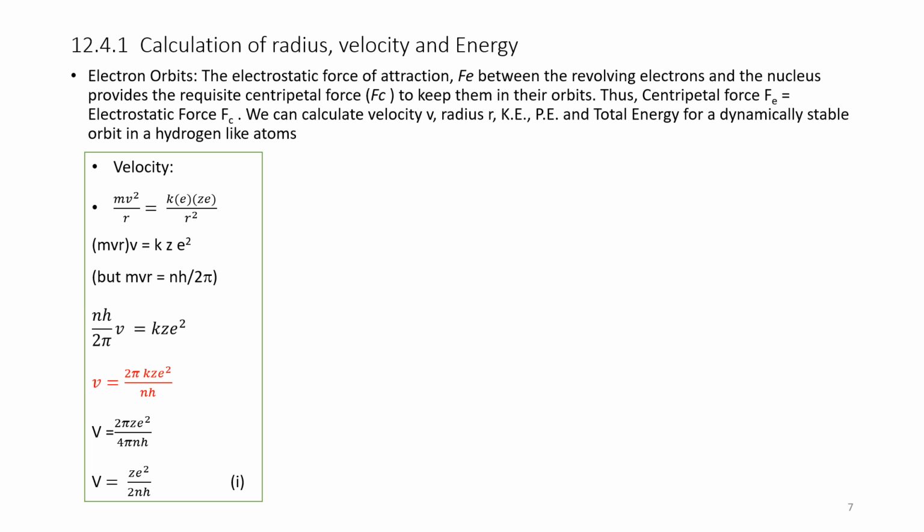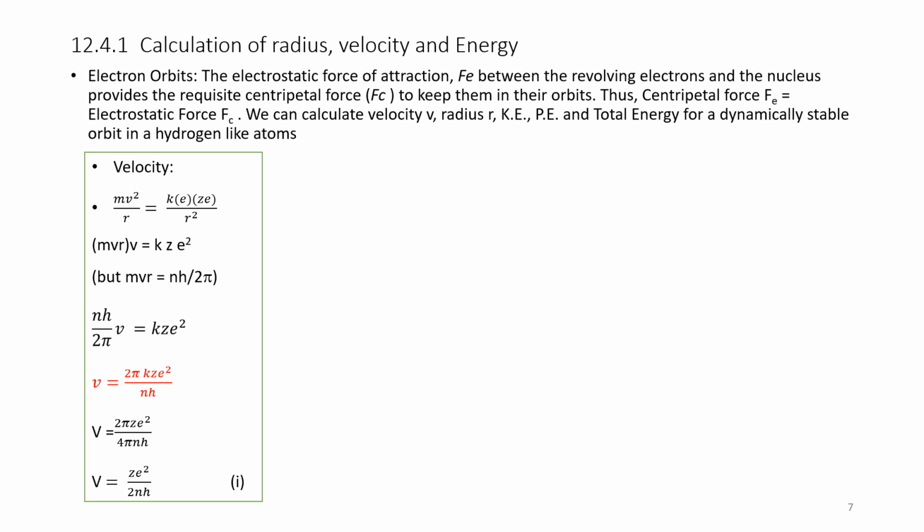Therefore, now what we do is we take this 1 by r, and the square gets cancelled and r remains. So mvr we keep outside the bracket. Therefore, that is equal to K Z e square, from this equation and simplifying.